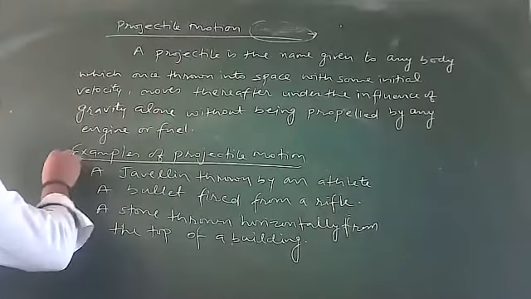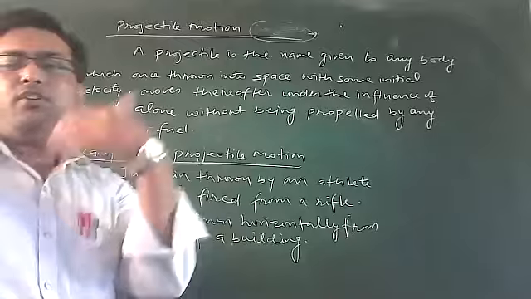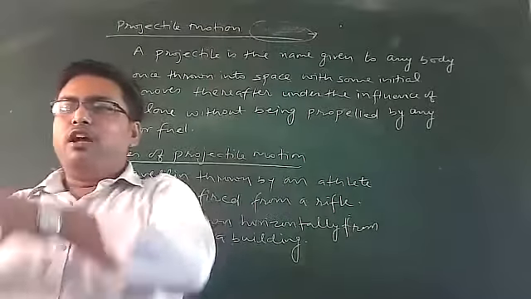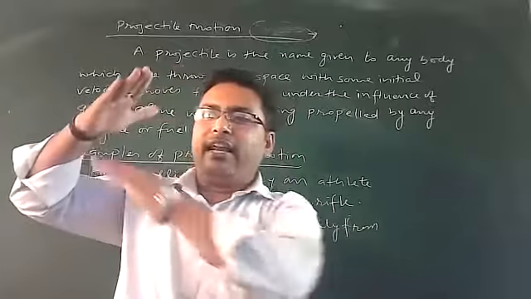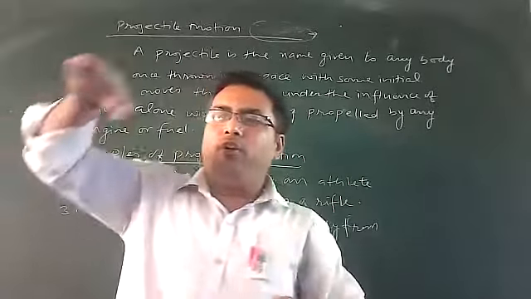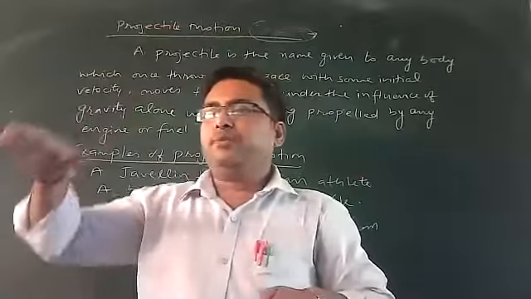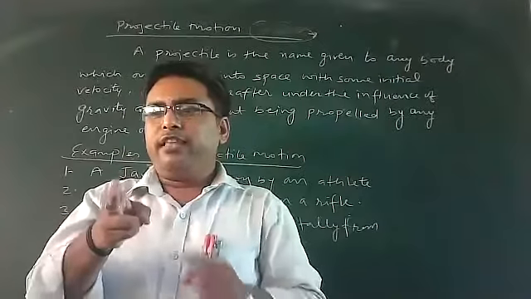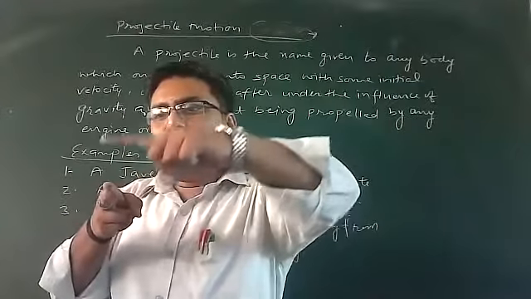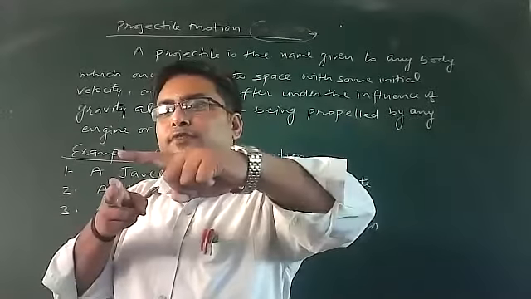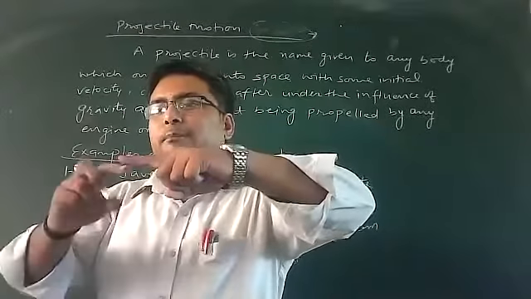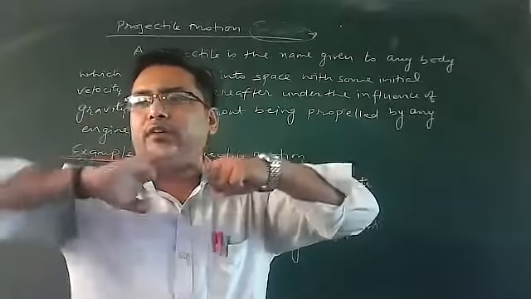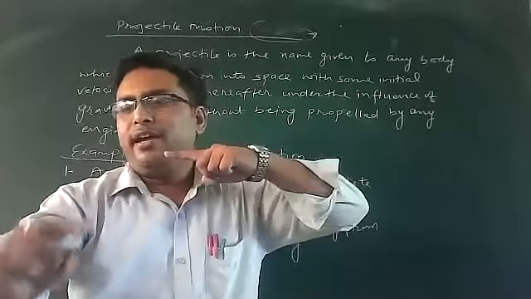If I discuss a few examples based on projectile, this will make it clearer what a projectile actually is. You have seen the throw of a javelin. When a javelin is thrown, the player throws it at an angle theta from the horizontal, and the javelin follows this path. This is what? It is a projectile. If I am firing a bullet with a rifle, once the bullet is fired it has acquired some velocity, but after that, under the influence of gravity, its path is not straight. This path will be in this manner.